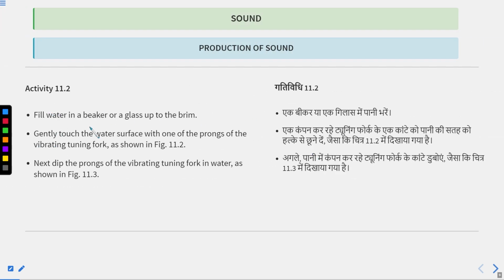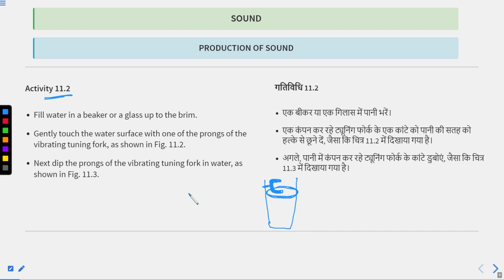Now, this was activity number 1. Activity number 2 is: fill water in a beaker or a glass up to the brim and gently touch the water surface with one of the prongs. Okay, now you have to gently touch the water surface with one of the prongs of the vibrating tuning fork.